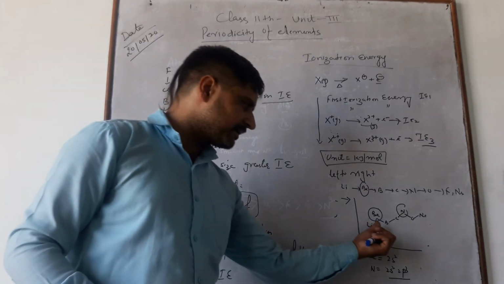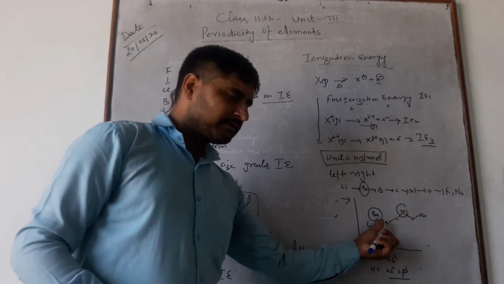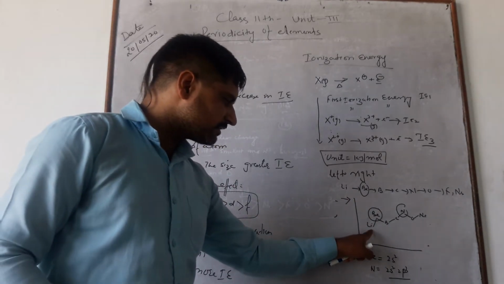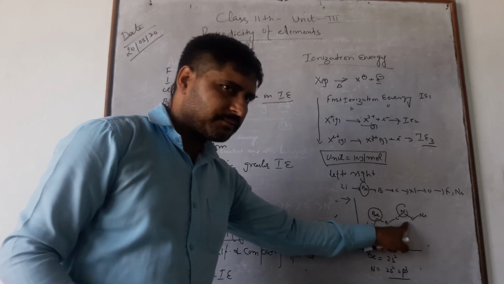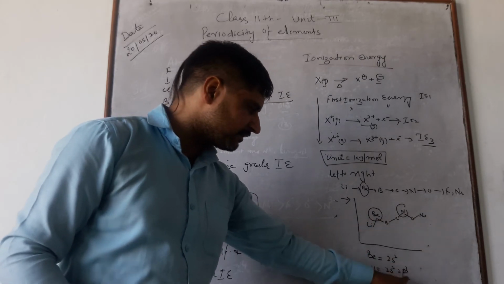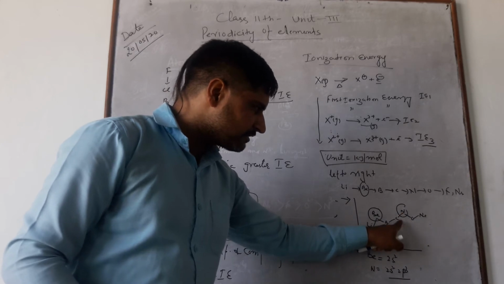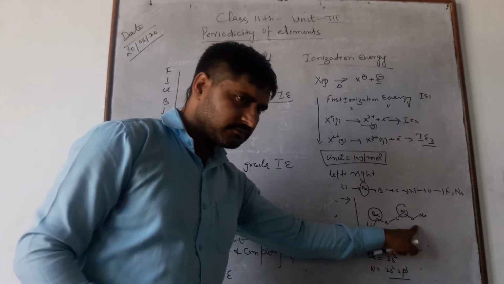For example, beryllium has a completely filled orbital. It has more ionization energy than lithium and boron. Nitrogen has a half filled orbital, P3. Hence it has more ionization energy than carbon and oxygen.